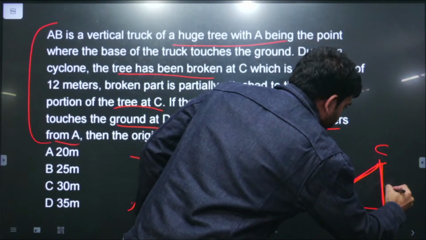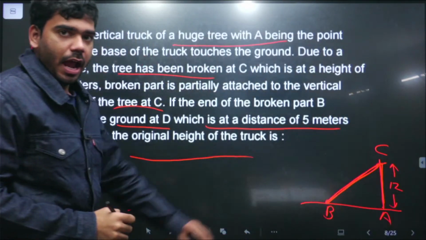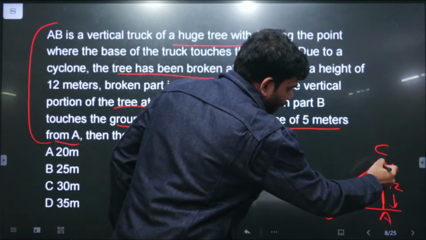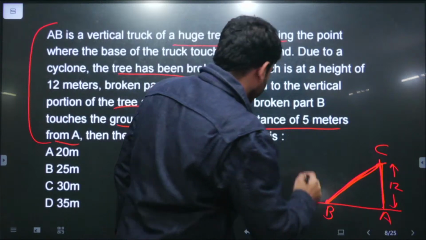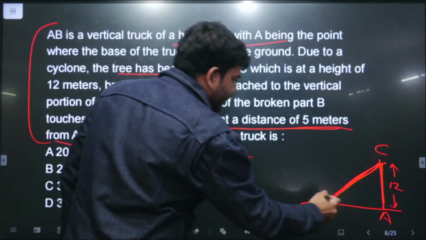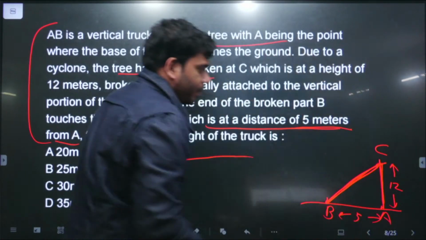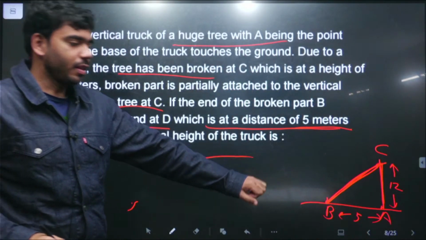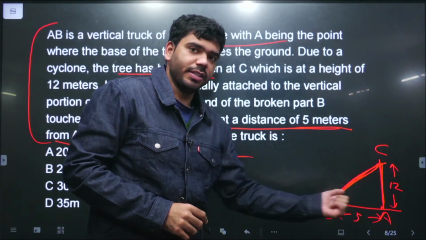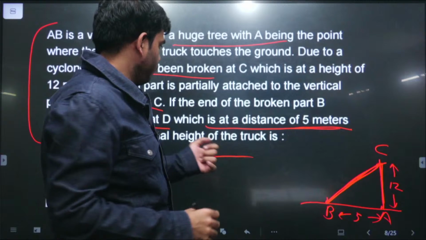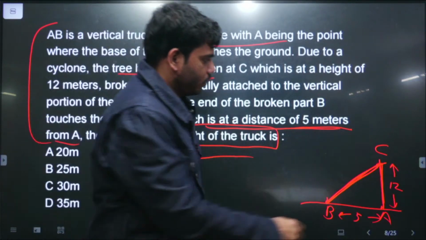So the vertical standing part of the tree is 12 meter, and the broken part that is still attached with the tree, इसकी height नहीं दे रखी है, and we have been given that this broken part with this base has a total horizontal distance of 5 meter. इतना हमको provide कर रखा है. This vertical height and this horizontal distance has been provided to us. Now we need to find the total original height of the tree. In the sense, we need to find this AC.